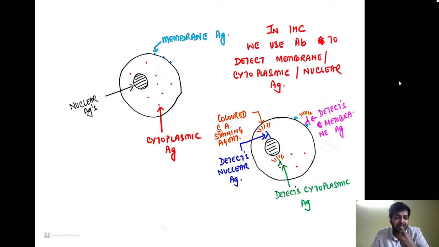For example, there are certain antibodies that detect the nuclear antigen, and once the nuclear antigen is detected, a certain staining agent is used so that one can understand whether that particular antigen has been detected. So to know that the antibody has bound to a particular nuclear antigen, there will be a certain staining agent which is going to give a particular stain. Similarly, there are antibodies to detect the cytoplasmic antigen, plus there are antibodies to detect the membrane antigen. Let us move ahead.